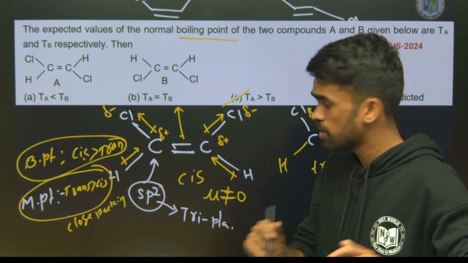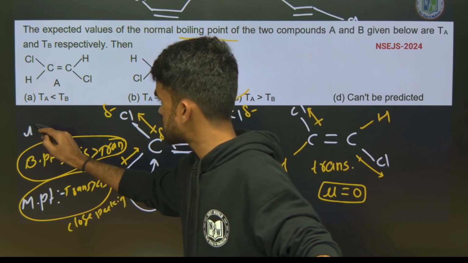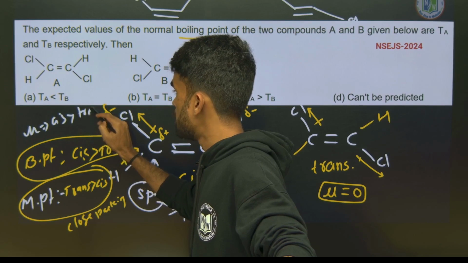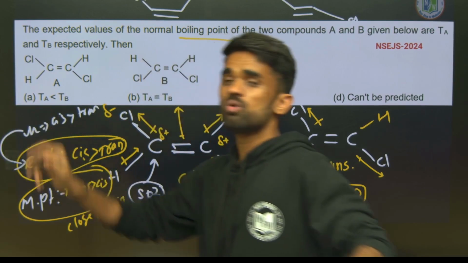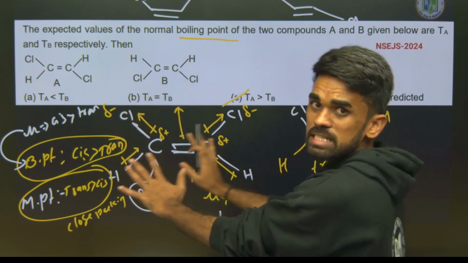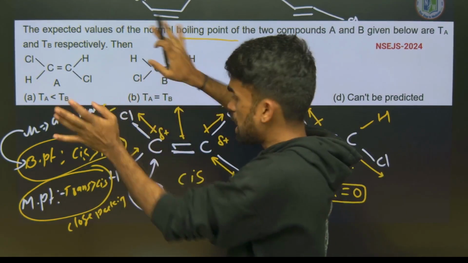Hope it is clear. Okay, dipole moment mu is clear. Mu for cis, the dipole moment of cis, is more than trans. Based on this higher dipole moment, the boiling point is higher, you should say. Okay, hope everything is clear regarding this question and also related questions.